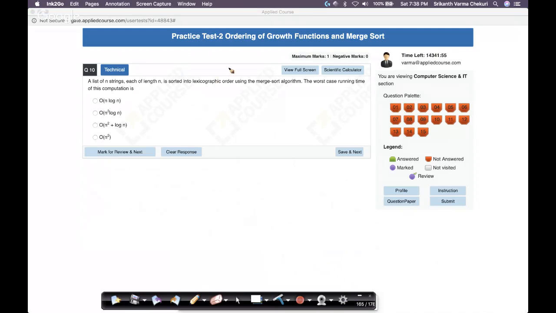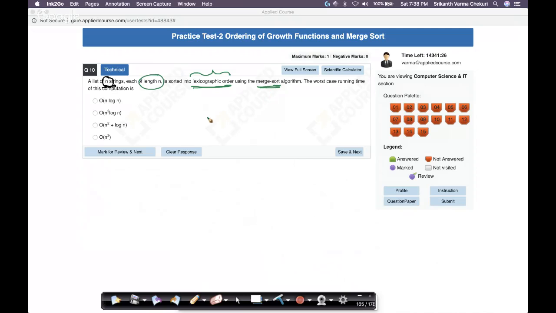This question says: you're given n strings, each of length n, to be sorted in lexicographic order. Lexicographic order basically means alphabetic order. Using merge sort, what is the worst case running time of this computation? It's a very good question actually.